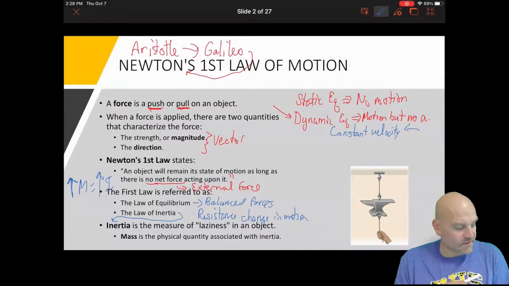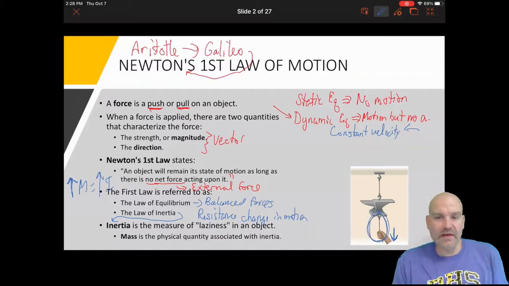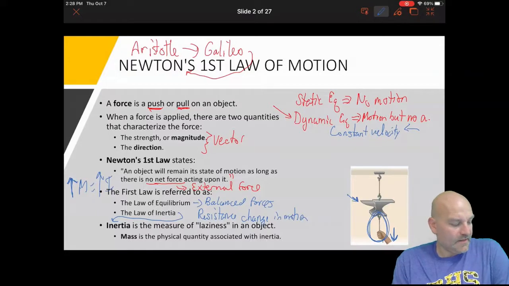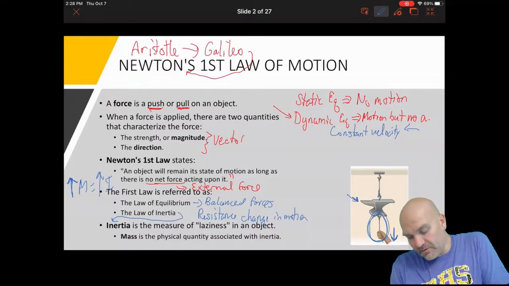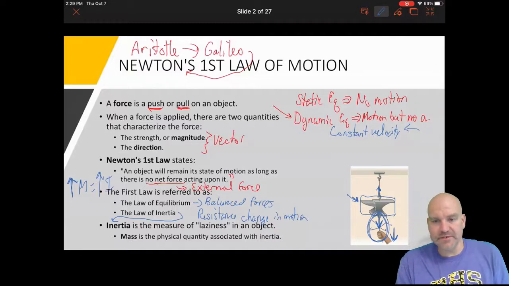Now let's talk about the solution to this. If I jerk quickly down on this, the bottom string is going to break, because the inertia of the block, the anvil, will resist the pull, and the tension is transmitted upward through the thread. Because it's a heavy object, it's going to resist that downward jerking, that downward motion. And then that tension is going to go up through, thus breaking the bottom string.